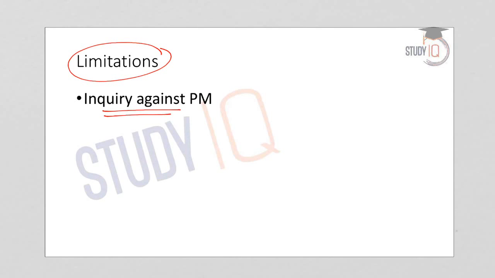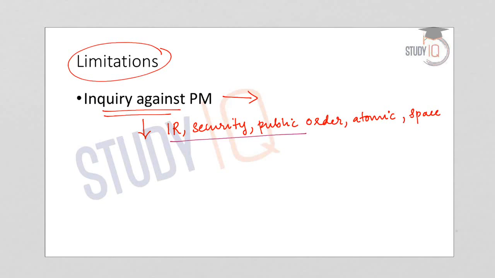One major limitation is regarding the inquiry against the Prime Minister. If a complaint is filed against the Prime Minister, the Lokpal shall inquire or cause an inquiry to be conducted into the allegation of corruption. But the Act does not allow a Lokpal inquiry if the allegation against the Prime Minister relates to certain things like international relations, external and internal security of the country, public order, atomic energy and space. So if the complaint is regarding any of these, the Lokpal does not have a provision for conducting an inquiry against the Prime Minister of the country.